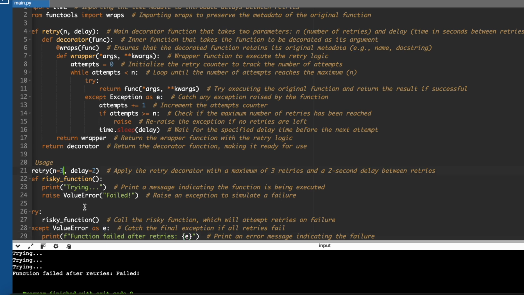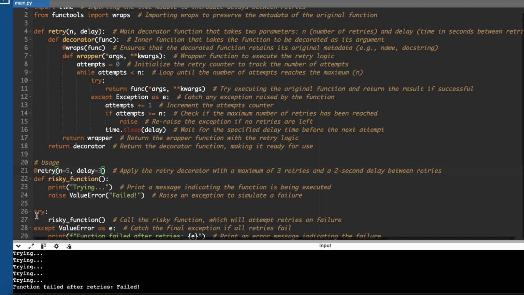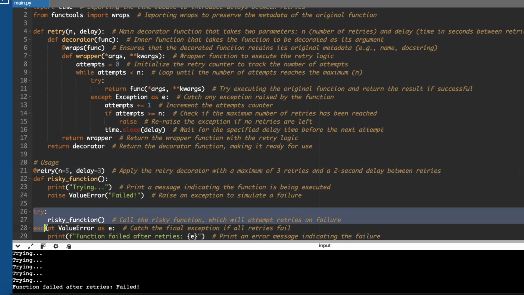We can try it by increasing n to 5 and the delay to 3. We can run it again, and every 3 seconds it will retry, for 5 times, and it will wait 3 seconds in every retry. After that it will raise the ValueError and we will catch it. We have already applied the try and except block, so in the except block we will catch the error and print which has failed.